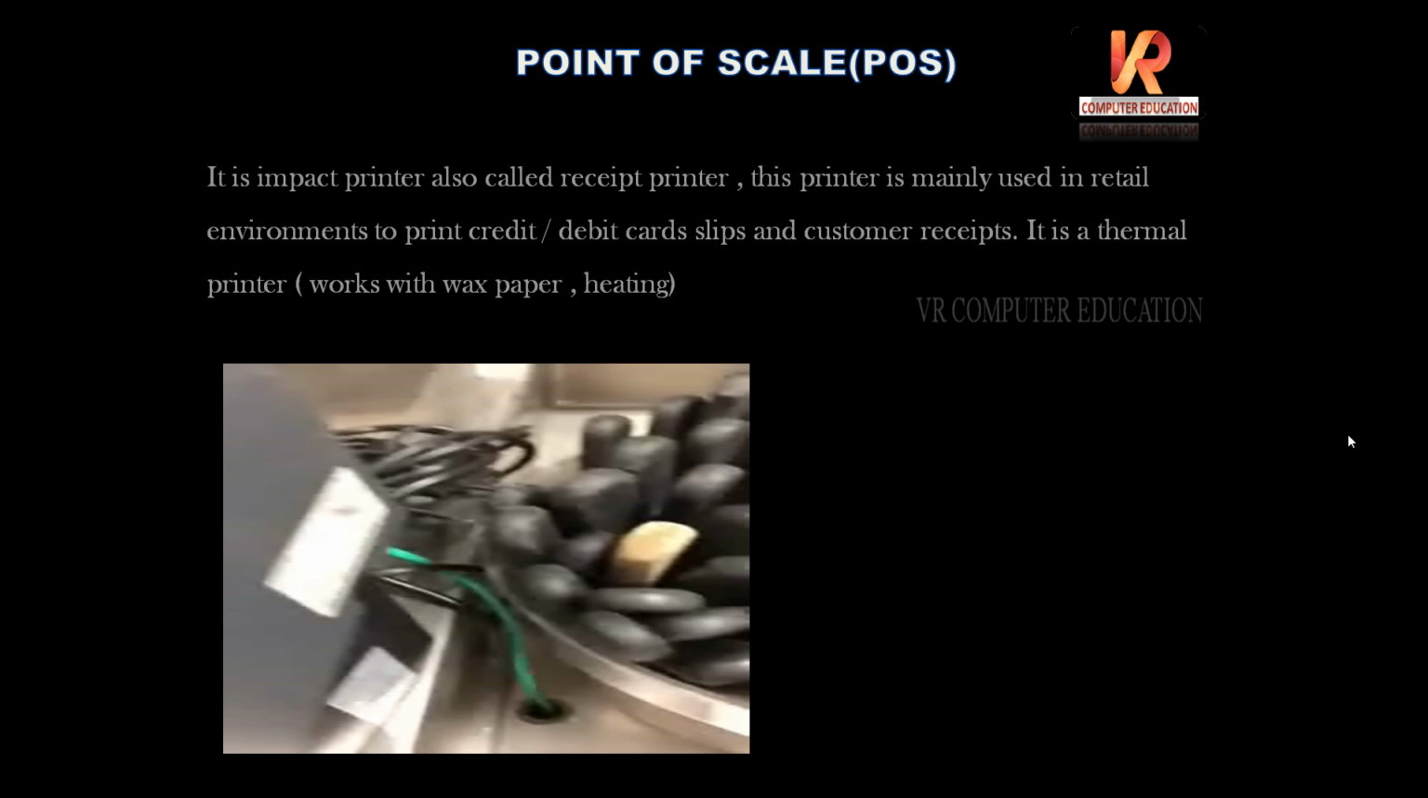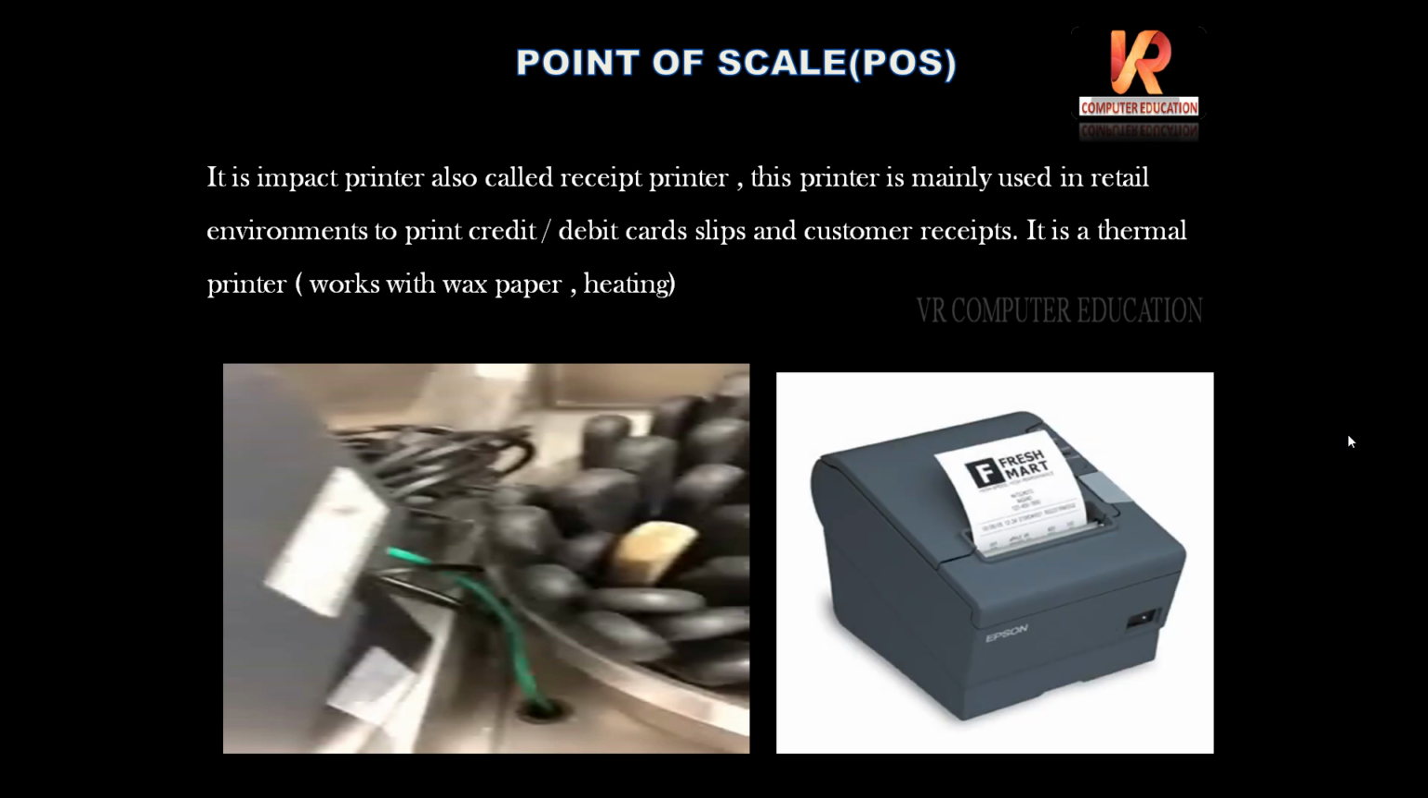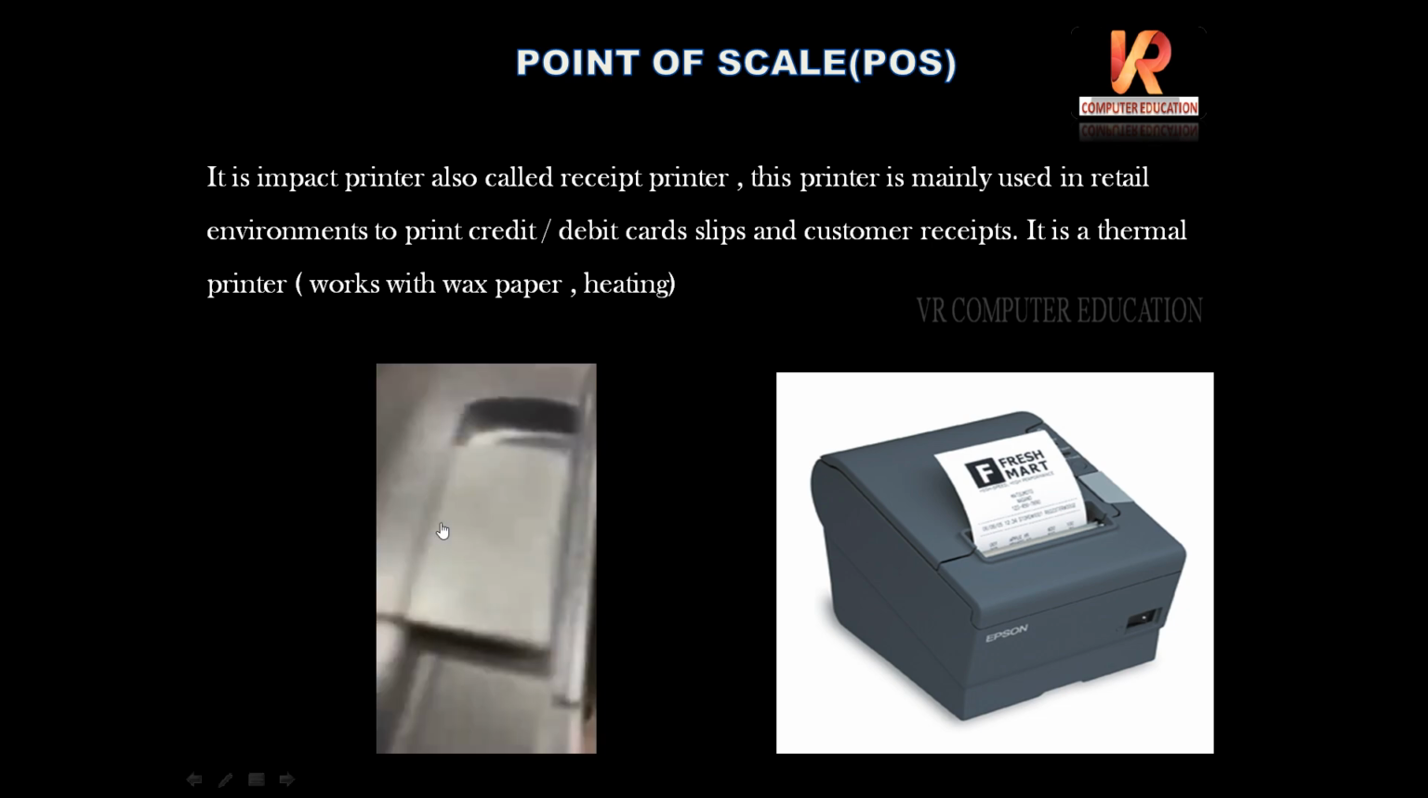Next, point of sale, POS, is another example of an impact printer. This is called a receipt printer. You can see it in supermarkets. This printer is mainly used in retail environments to print credit card or debit card slips. If we make any transaction using a credit or debit card, we'll get one slip. That is also an example of POS, point of sale. It is a thermal printer, which works with heat. Heat-sensitive paper is heated and printed. Just see the demo of point of sale.